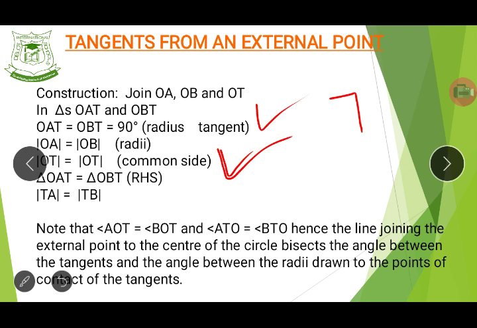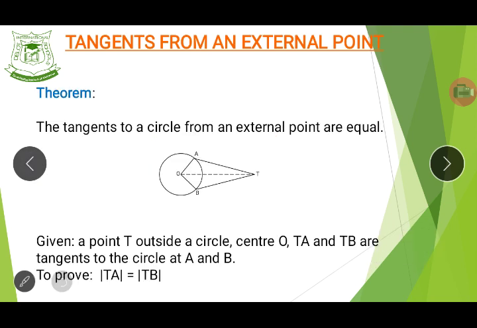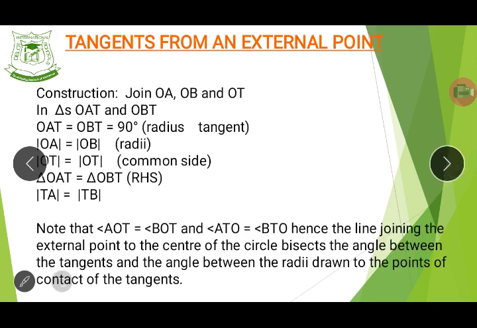The same thing for this one. Both of them are radii, the line drawn from O to A and the line drawn from O to B. In this diagram, from O to A and from O to B, they are radii. Good. And then line OT is the common side between them.